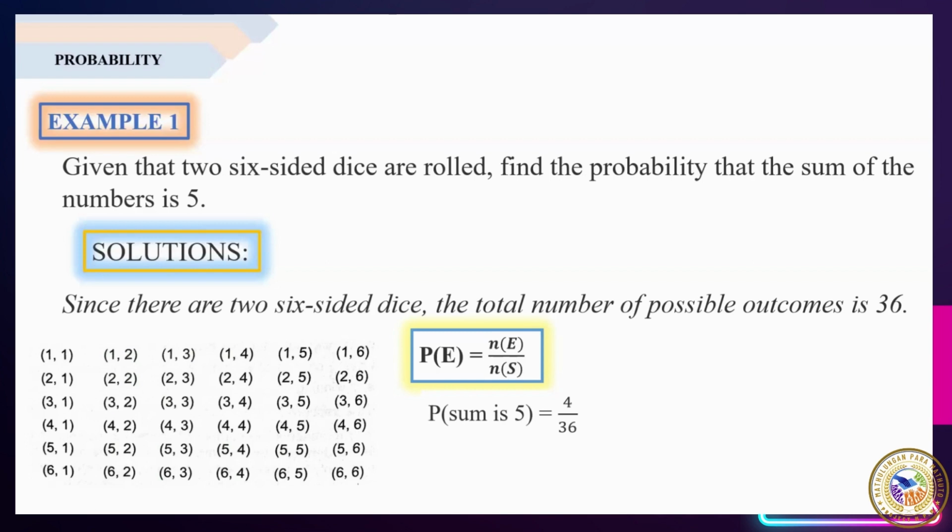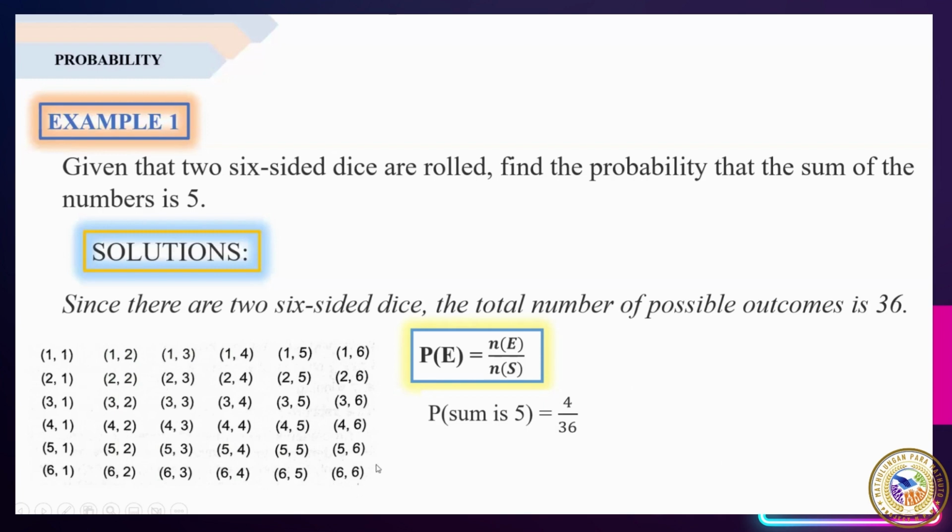So ang N of E natin or the number of favorable outcomes ay 4 at ang ating total number of possible outcome ay 36. So paano ko nakuha yung 4? Okay, i-illustrate natin lahat. Remember, ang hinahanap natin ay the sum of the number is 5.